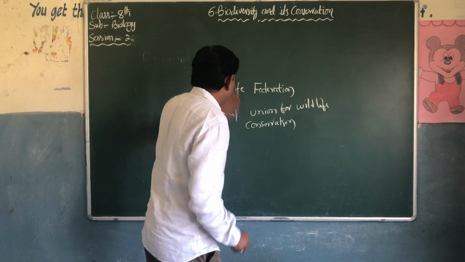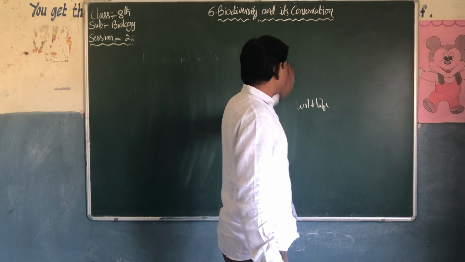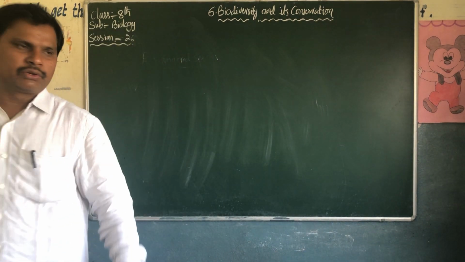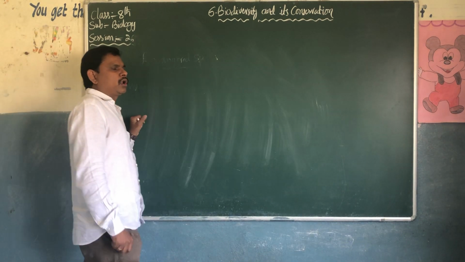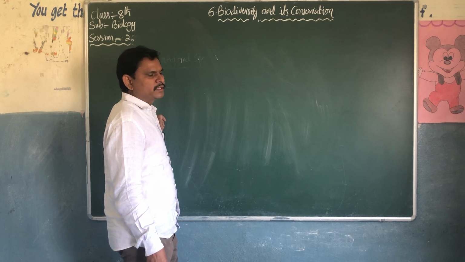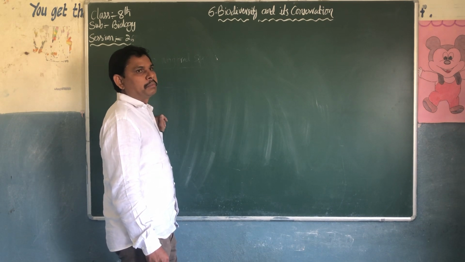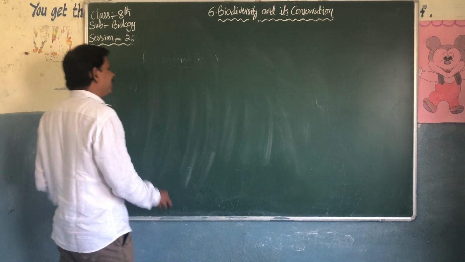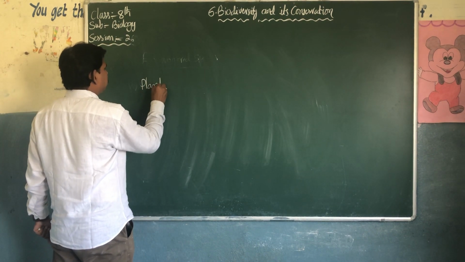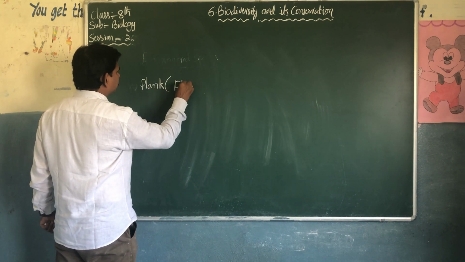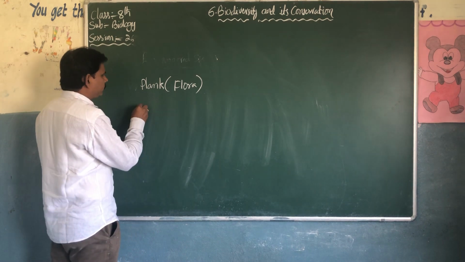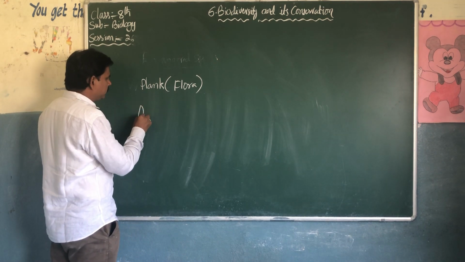There are some animal names and plant names given in your textbook. Just look at it. It is called flora and fauna. Flora is nothing but plants, and fauna is animals.